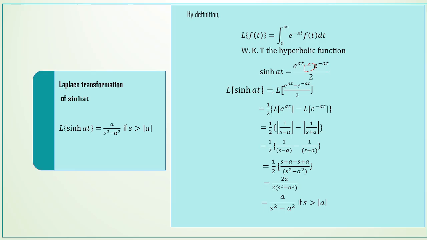So likewise, L of sin hat is equal to L of e power at minus e power minus at by 2, and 1 by 2 can be taken outside. Then we know L of e power at and L of e power minus at, substitute the Laplace transformation of these functions, and we can simplify it. So finally we get a by s square minus a square if s greater than modulus of a. By using the linearity property, we can find the Laplace transformation of cos hat and sin hat.